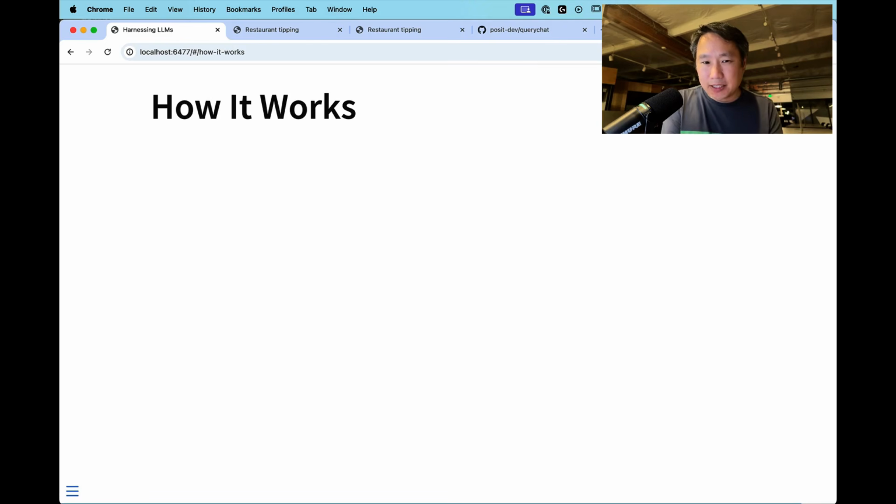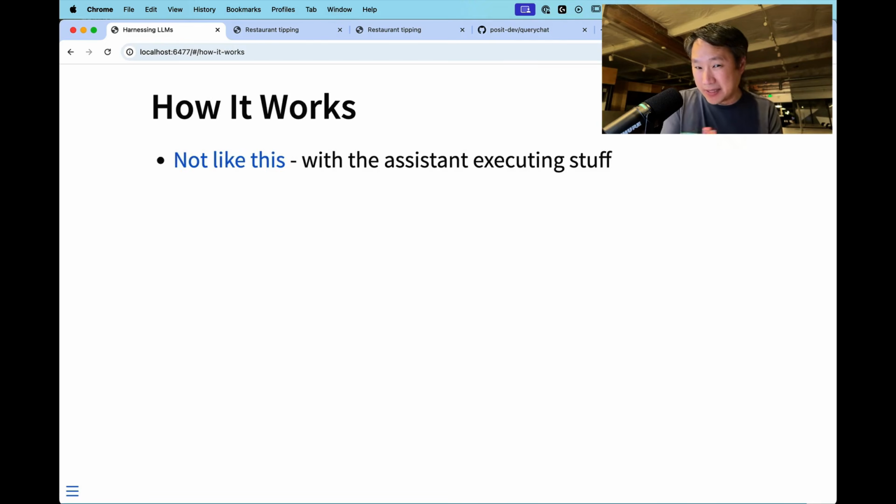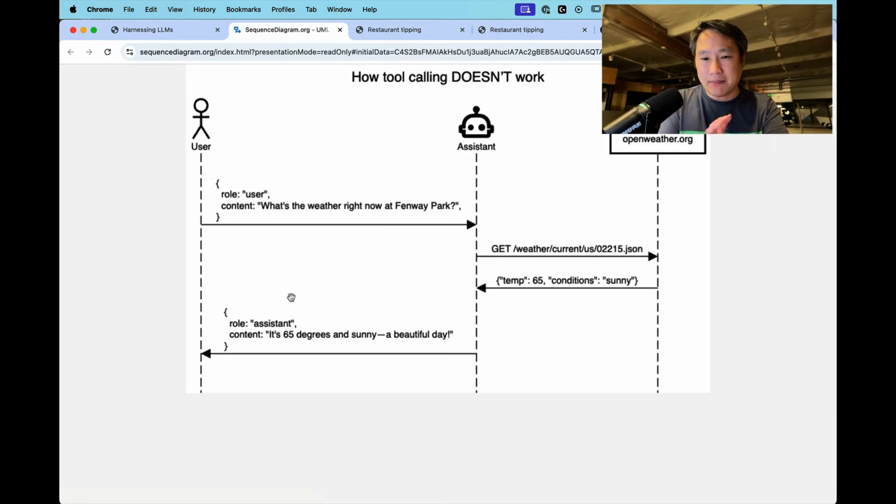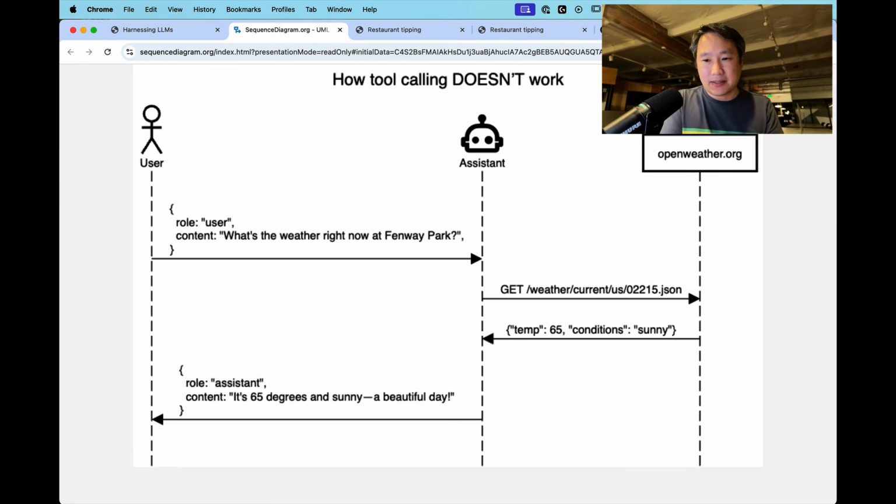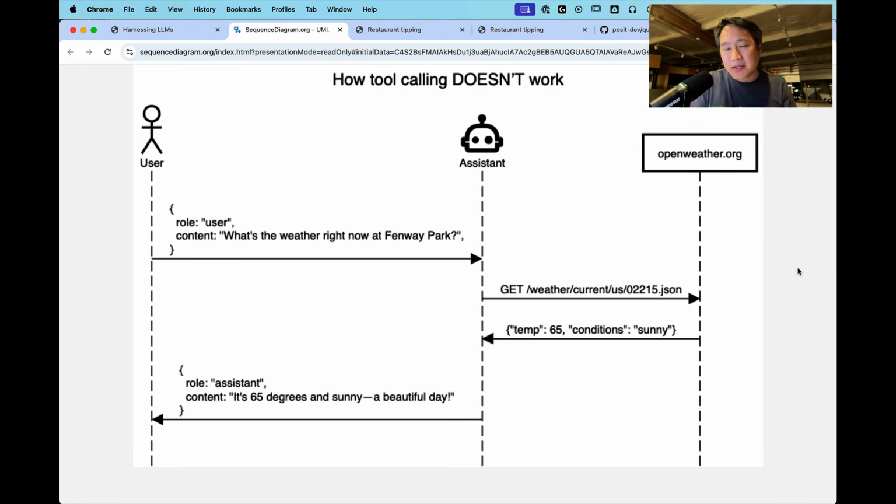So I'm going to try to explain how this works by first telling you how it doesn't work. This is how, when I first heard about this functionality, I imagined it working, but it is not how it works. So one example of something that a pure LLM cannot do, an LLM is just a model, it can't get the current weather, right? You need a weather service for that. So in this case, let's say we have a user ask the assistant, what's the weather right now at Fenway Park?